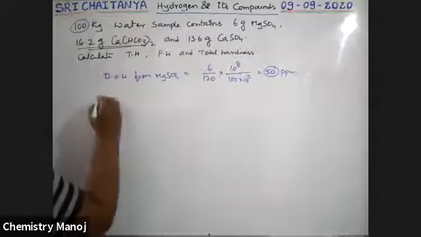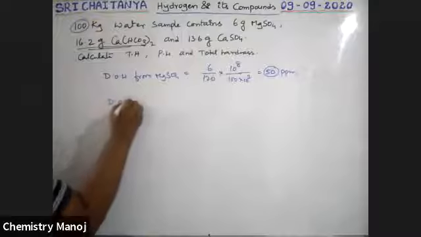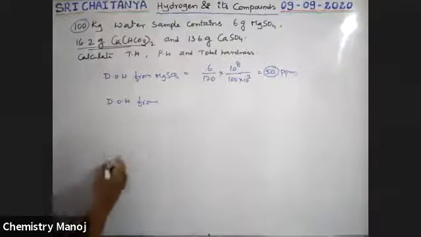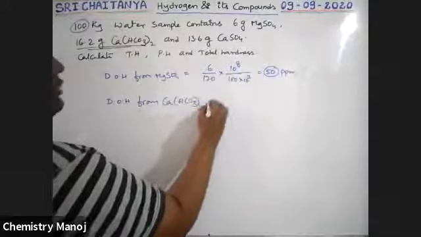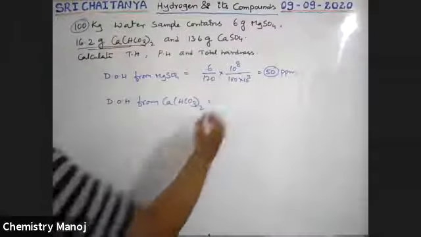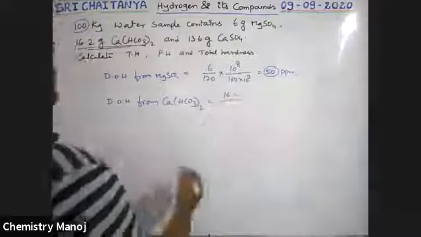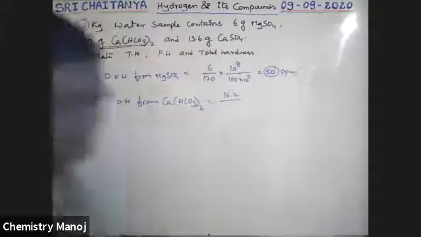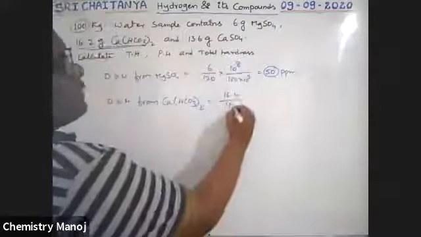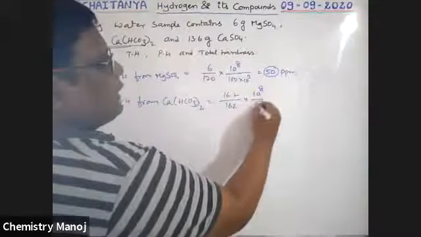Now, degree of hardness from calcium bicarbonate, Ca(HCO3)2, is equal to weight 16.18 grams by molecular weight of calcium bicarbonate. That is 162, isn't it? Yes, 162 into 10 power 8 by 10 power 5.